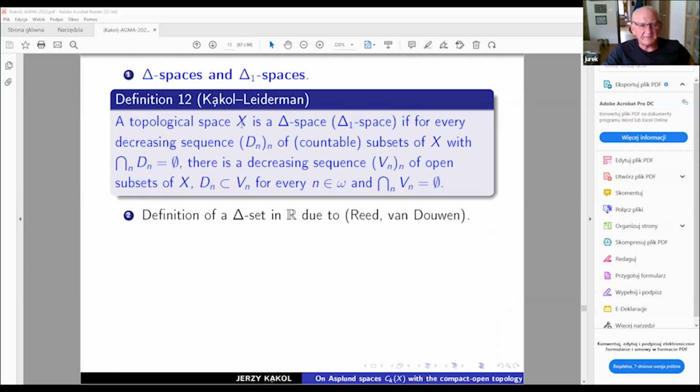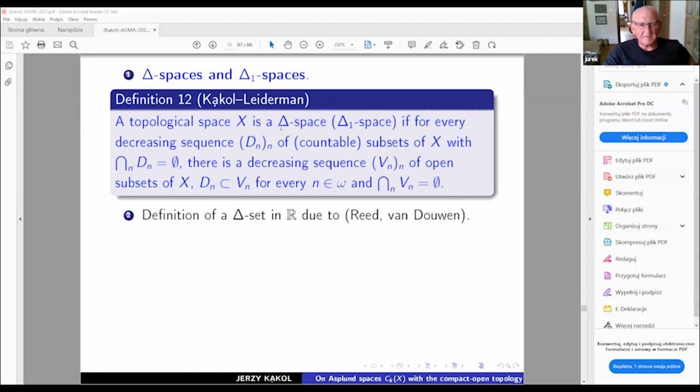We have a topological space X. It's called a delta space, respectively delta 1, if for every decreasing sequence, countable subsets for delta, when we deal with a delta 1 space, with empty intersection, we can get a sequence of open subsets of X in such a way that any Dn is located in Dm, but still this intersection is empty.